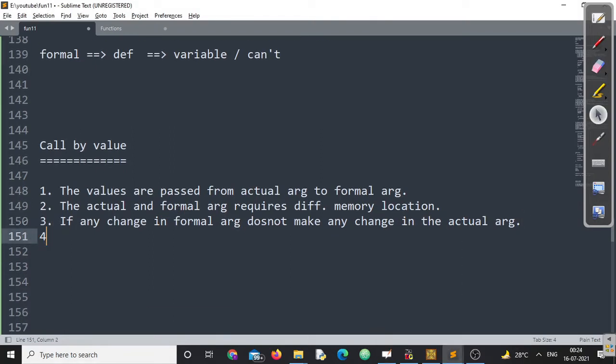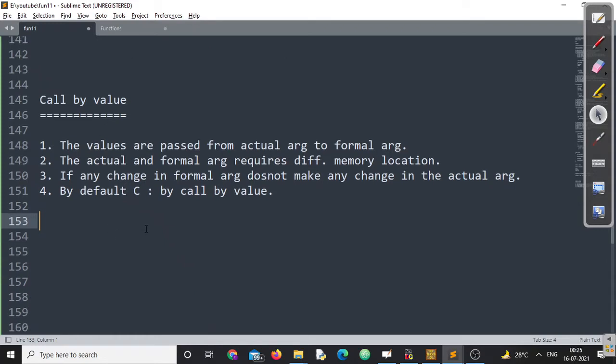Now, the last point. I think these three points are important. You can go through that. The last point I should definitely share with you: by default, Turbo C or GCC defines all the functions by call by value. But if you want to go for call by reference, you have to define that function explicitly. This is the implicit function definition, right? Let us go for an example.